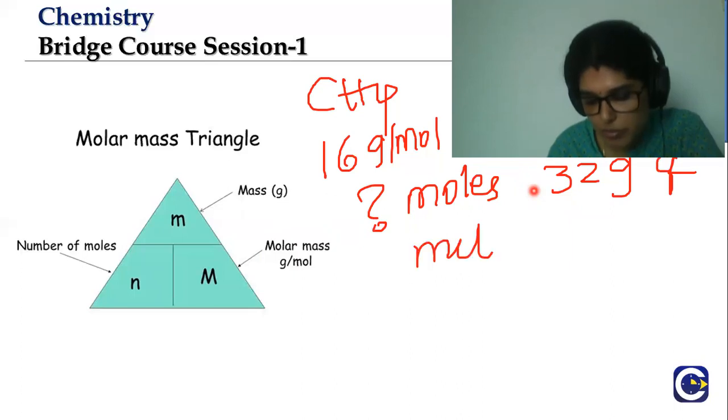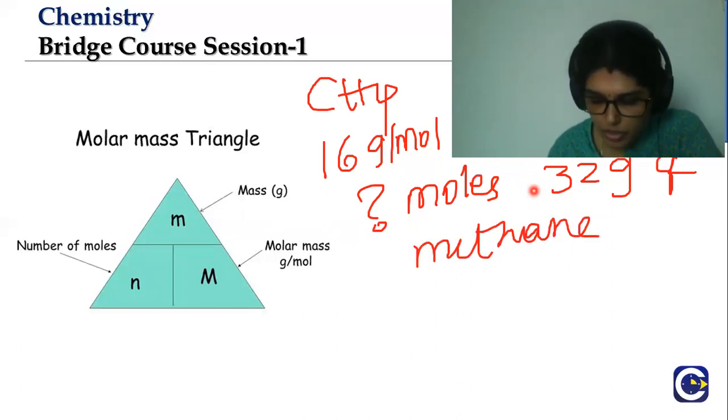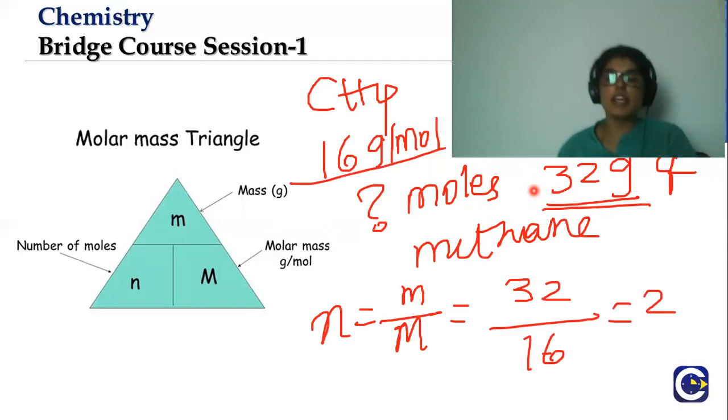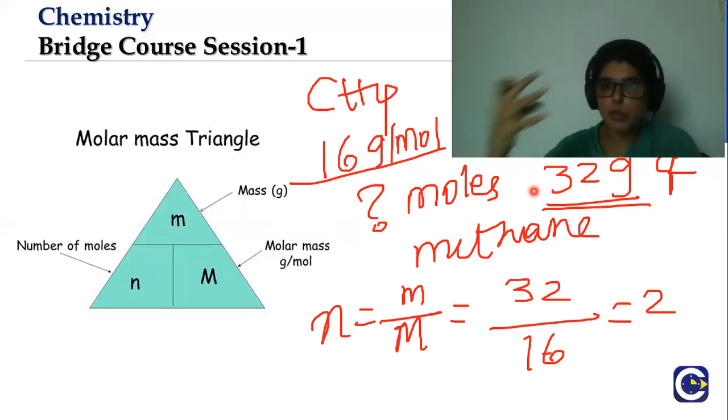Immediately you can do n equals small m over capital M. Small m is given as 32, capital M is 16. So I would get 2. That means in 32 grams of methane, 2 moles of methane are present. So we can find moles when mass is given. That is the relation between the mass of a substance and moles.